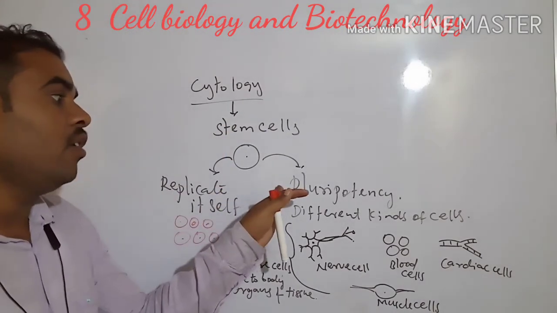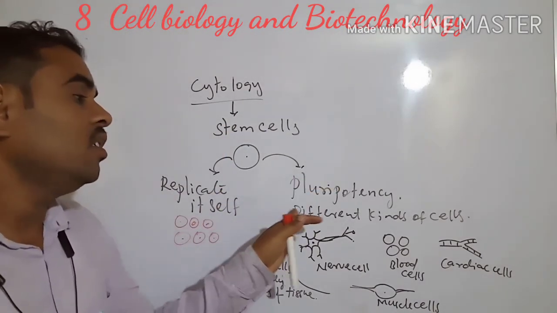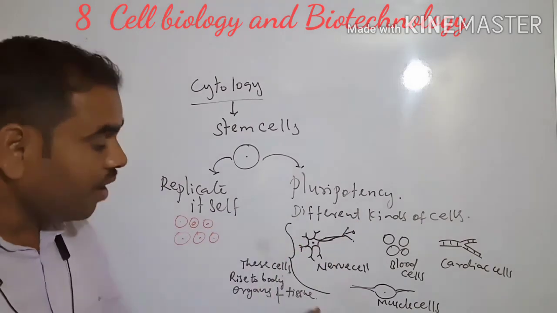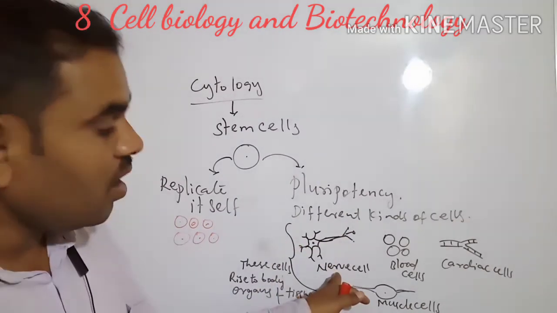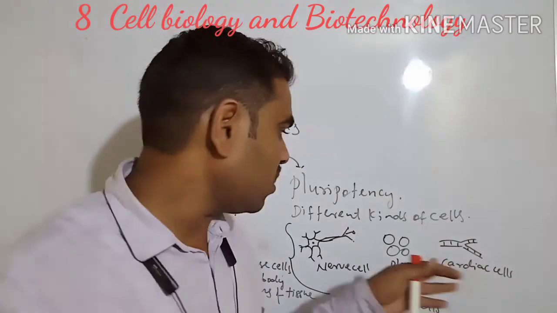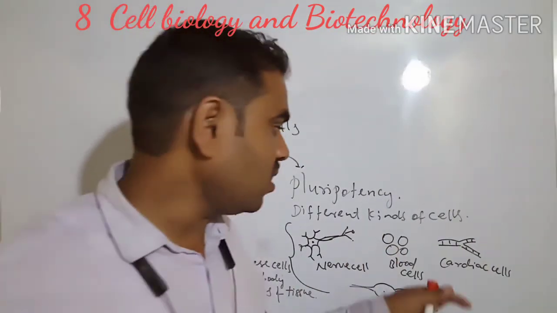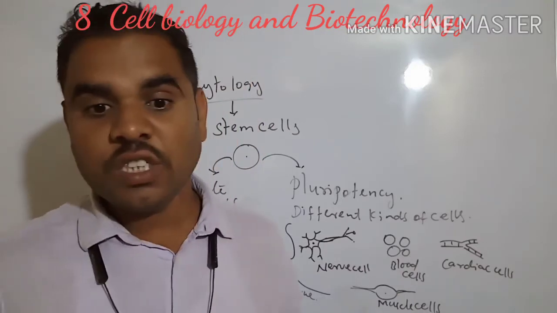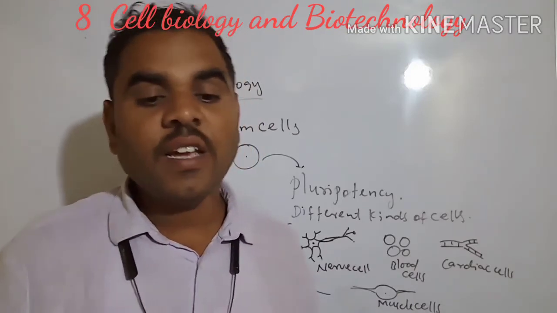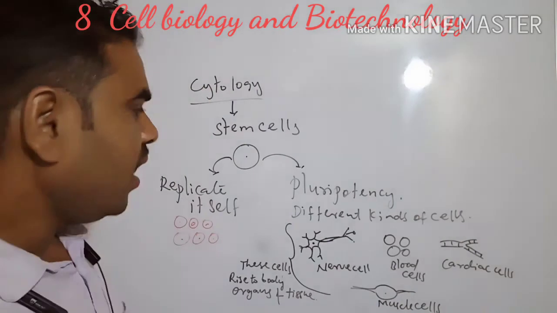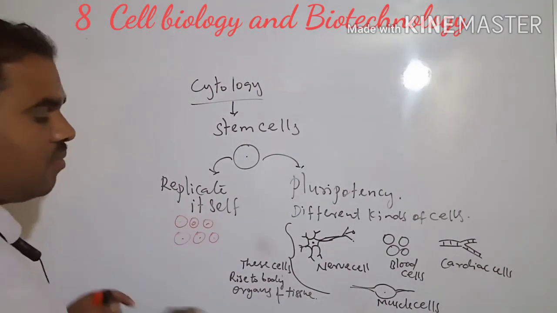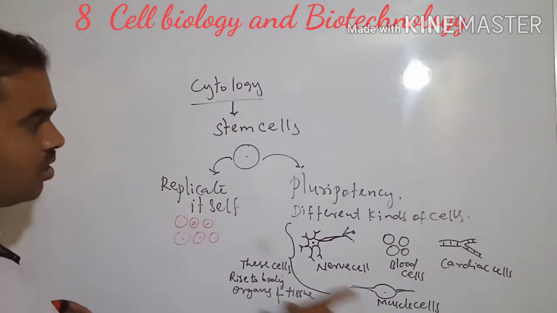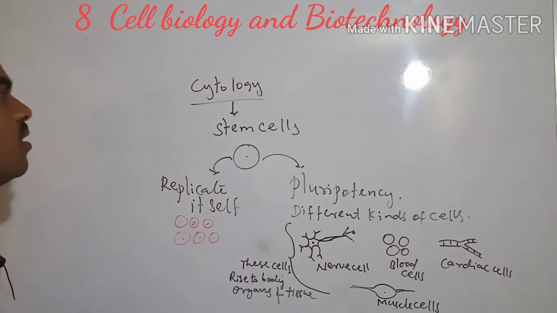Cytology and pluripotency: different kinds of cells. Here we have to see that there are different kinds of cells. Nerve cells have different functions. Blood cells have different functions. Cardiac cells have different functions. Muscle cells also have different functions. See, like stem cells. Next we have to see this. Are you getting this one? We have to see that it is very clear.